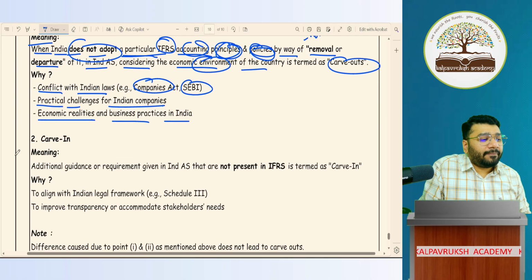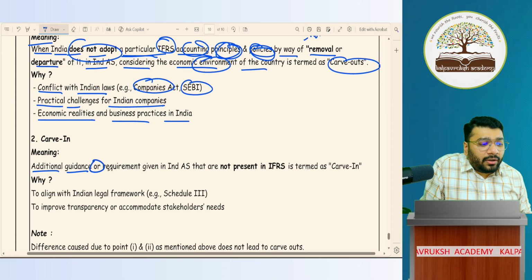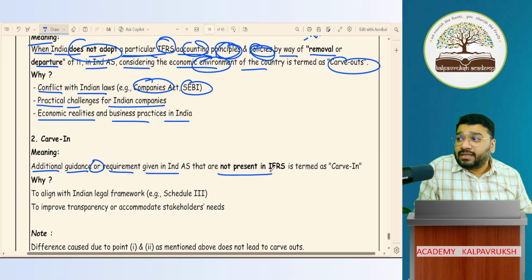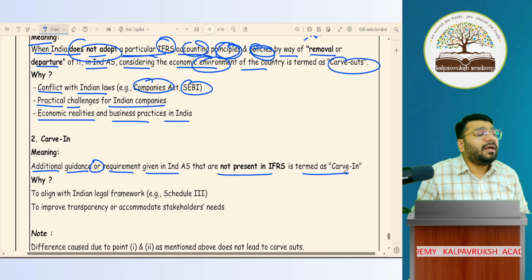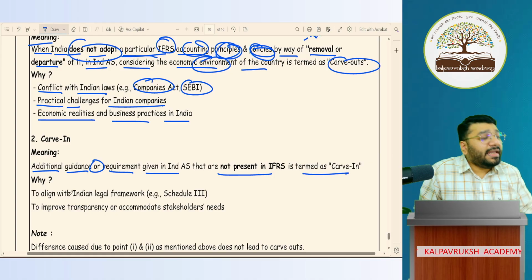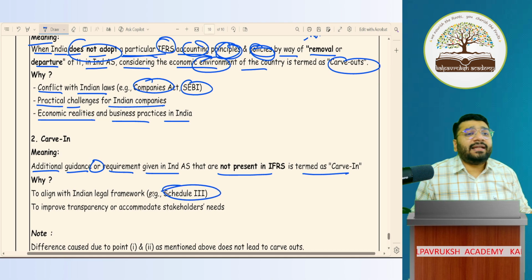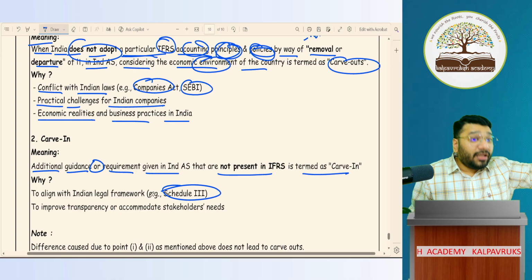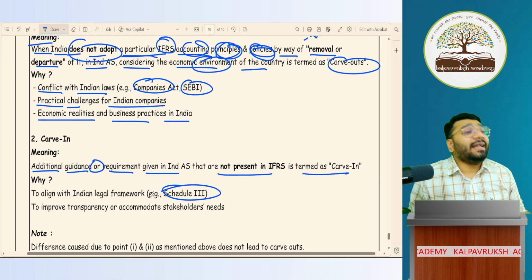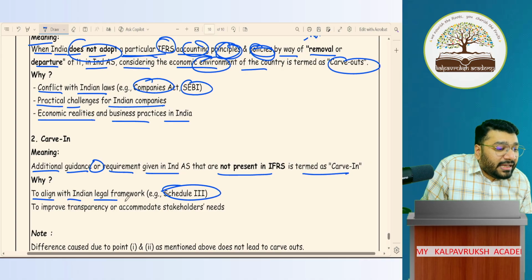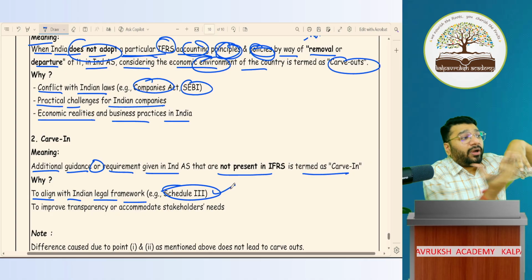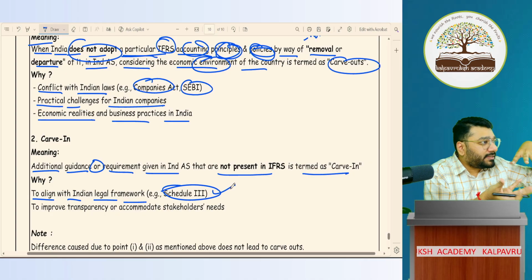What is the meaning of carve-in? Additional guidance or additional requirement given in Ind AS which were not present in IFRS is termed as carve-in. Why did we include that? Because our Schedule 3 said to prepare the financial statement in this manner. To support that, we felt that this point also should be captured in the Ind AS. To align with the Indian legal framework, such as Schedule 3 or any other framework, we felt that these points should be incorporated in Ind AS.